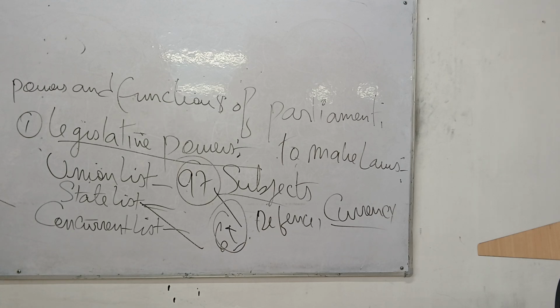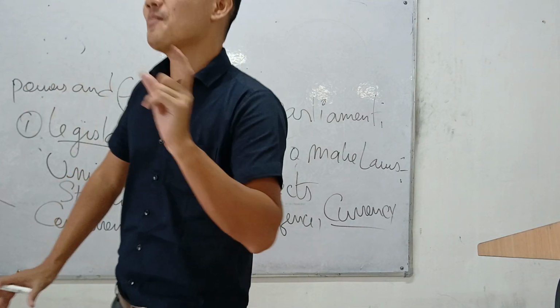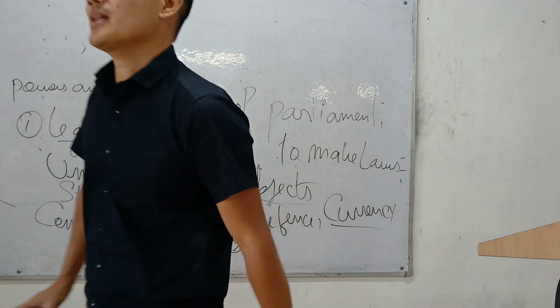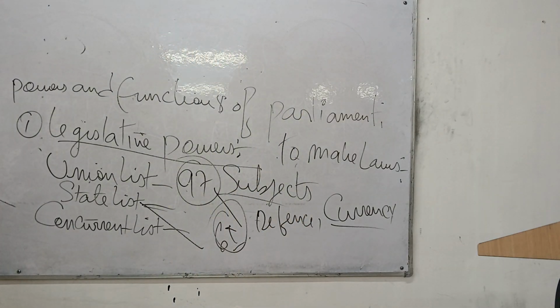I'm going to give you a note now. Okay, I'll give you a note. Even in the state list, there are 5 conditions where the parliament can also make laws. Absolute power. 5 conditions. This is very important. You have to memorize this. There are 5 conditions where even the parliament can interfere in the state list of that particular state. Under 5 circumstances, which I'll give you now.